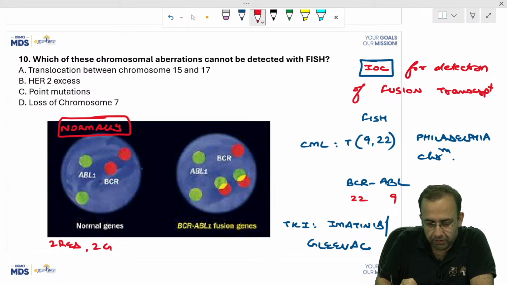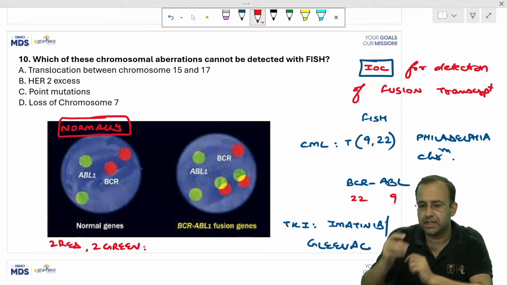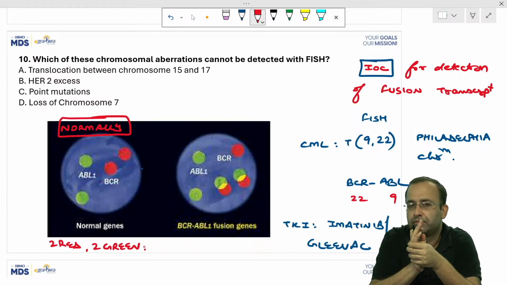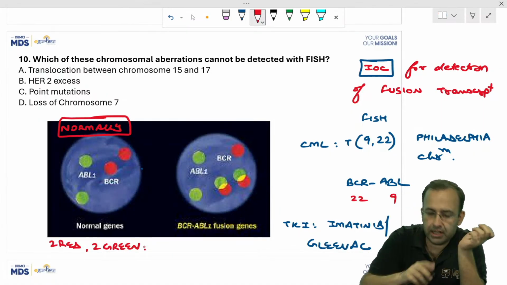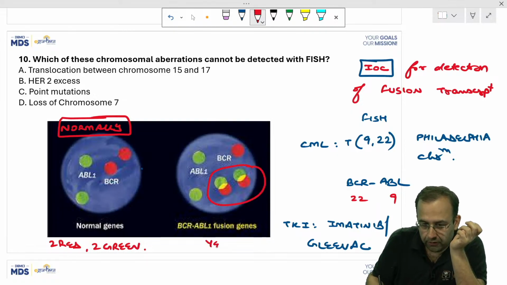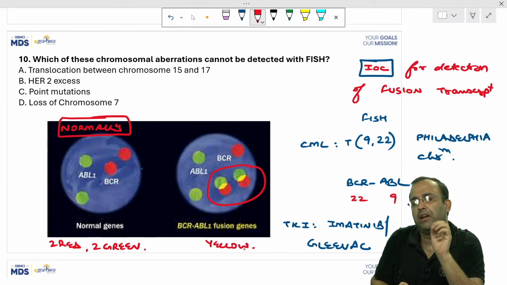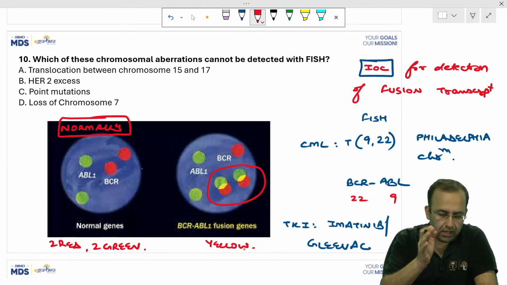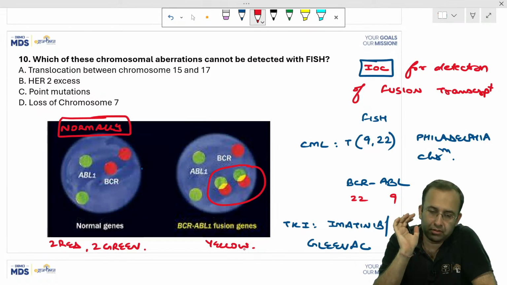This is what should be visible to me normally, because BCR is on 22, ABL is on 9. If translocation has occurred, that means if a yellow color is coming, that means translocation is positive. This is FISH. Fluorescent in situ hybridization.